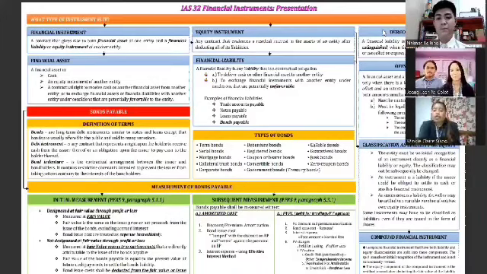Offsetting in accounting means reducing the balance of another account that it is paired with. It specifies that a financial asset and financial liability should be offset and the net amount reported when the entity has a legally enforceable right to set off the amounts and intends to settle on a net basis, or to realize the asset and settle the liability simultaneously.